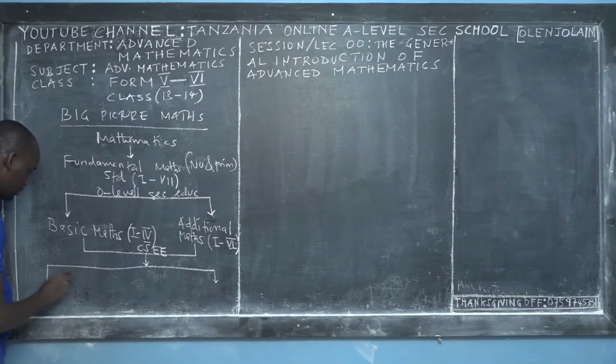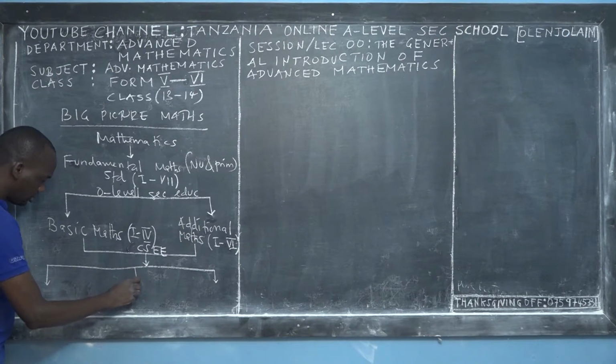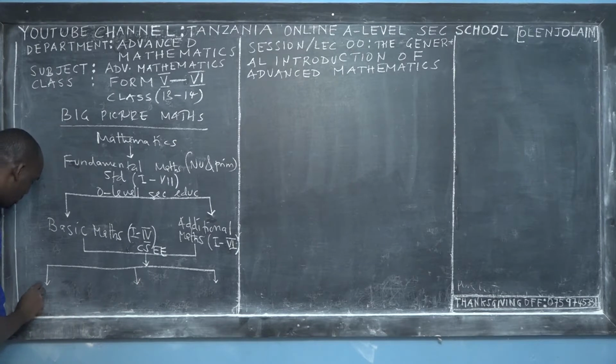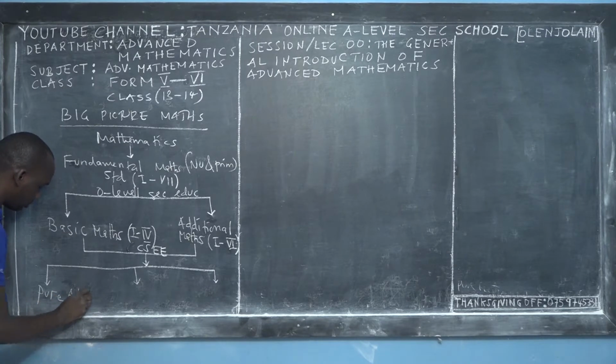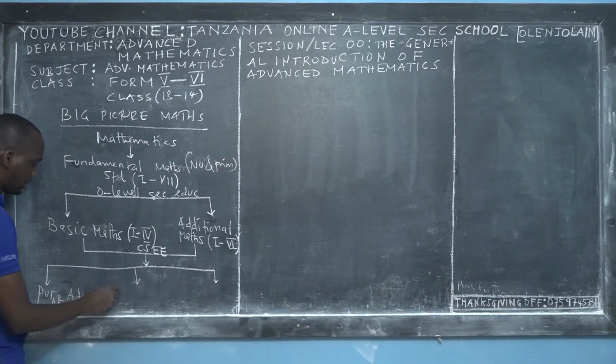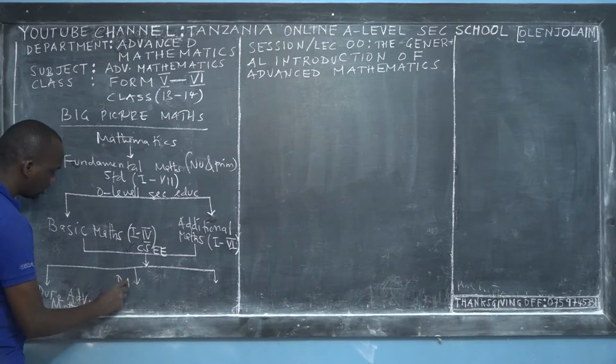The first route, you can major in mathematics, or you can take a combination which includes mathematics. This we call pure advanced mathematics. Or you can major in basic applied mathematics, BAM.